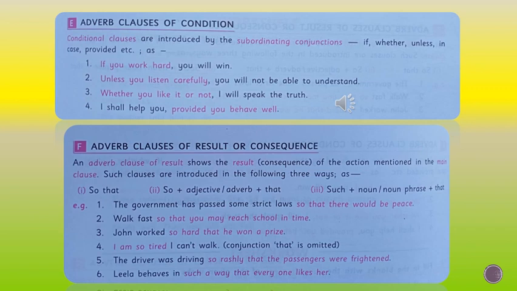And the fourth one, I am so tired, I can't walk. Okay, the conjunction is understood there. Okay, that is used in between, but here it is omitted. I am so tired that I cannot walk.